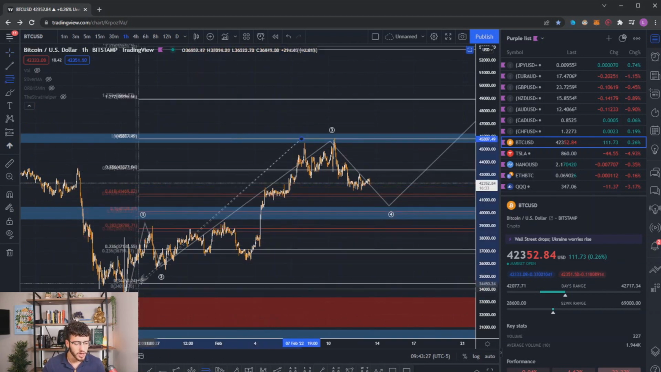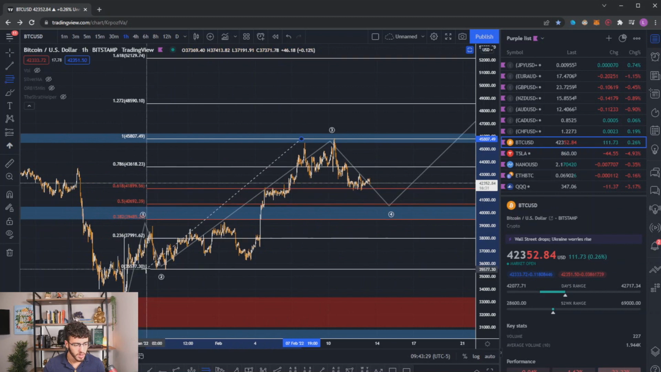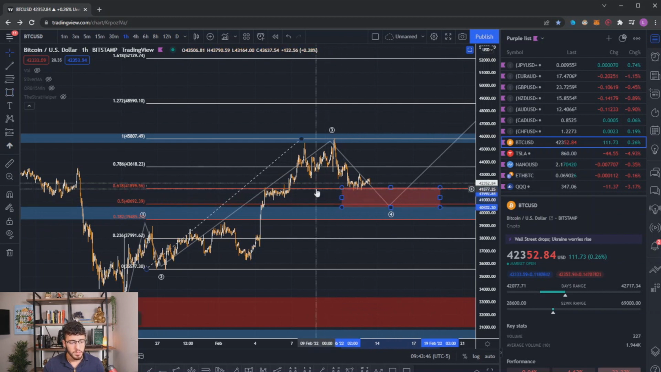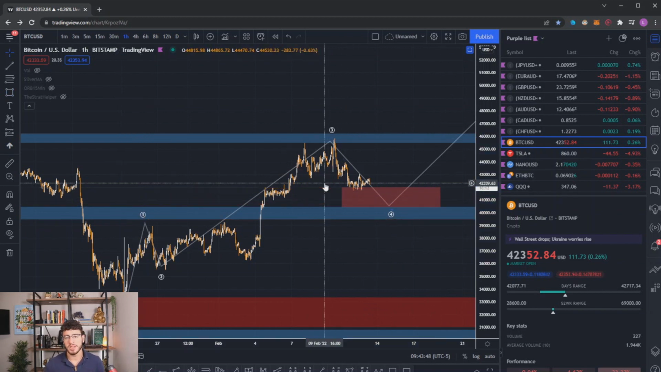So our price range for the completion of this corrective move is anywhere from $41,899 all the way down to this support zone we have here at $40,500 just about. So that's what I'm looking for on Bitcoin. We can even highlight this for you guys. This is our reversal zone on Bitcoin. Be aware of this. We will most likely see a move to the upside in Bitcoin in the near future, as well as in altcoins.